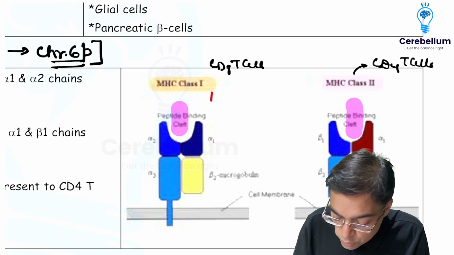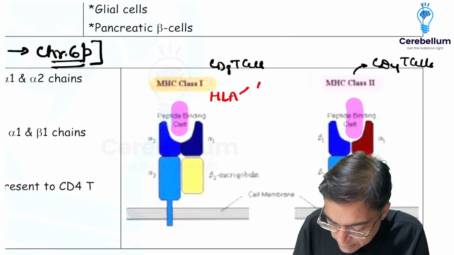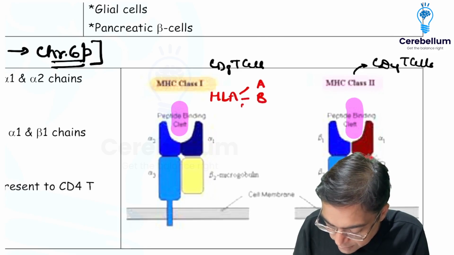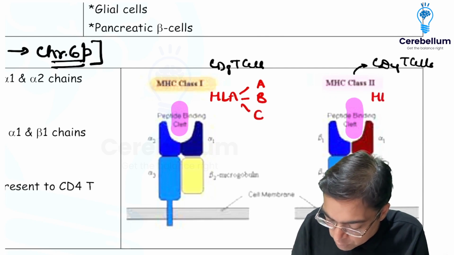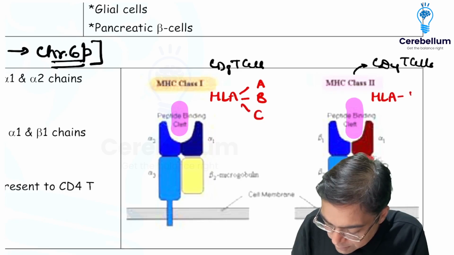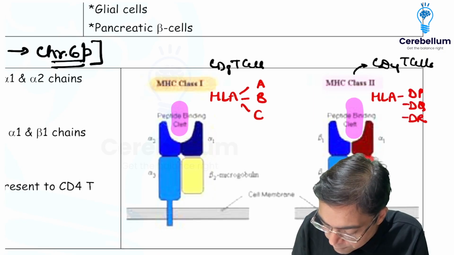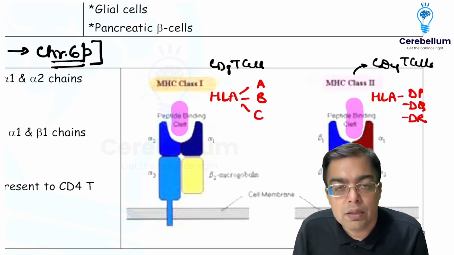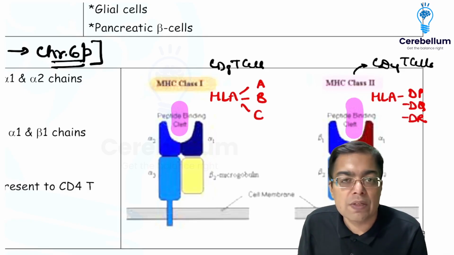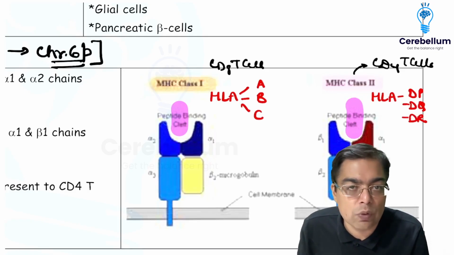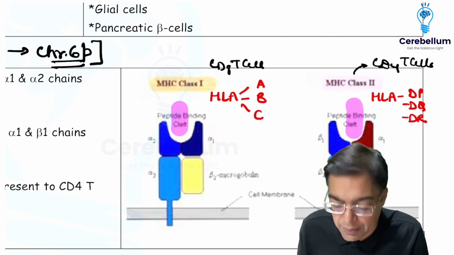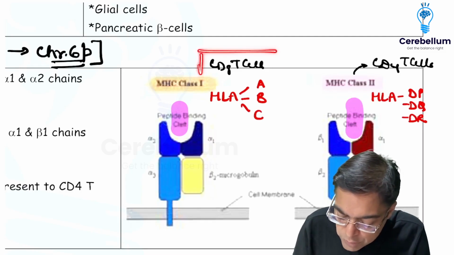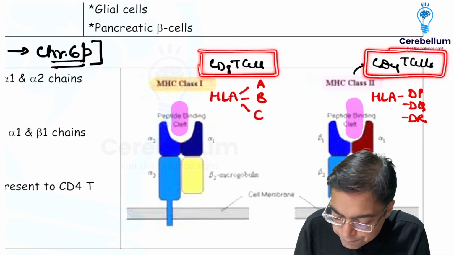So MHC1 has 3 components, which include HLA-A, HLA-B, and HLA-C. Whenever we are referring to MHC2, it has the components HLA-DP, DQ and DR. Right? So these are important so far as their expression on the surface of antigen presenting cells is concerned, because with the attachment of the antigenic peptide, specific types of immune cells in the body are going to get activated.